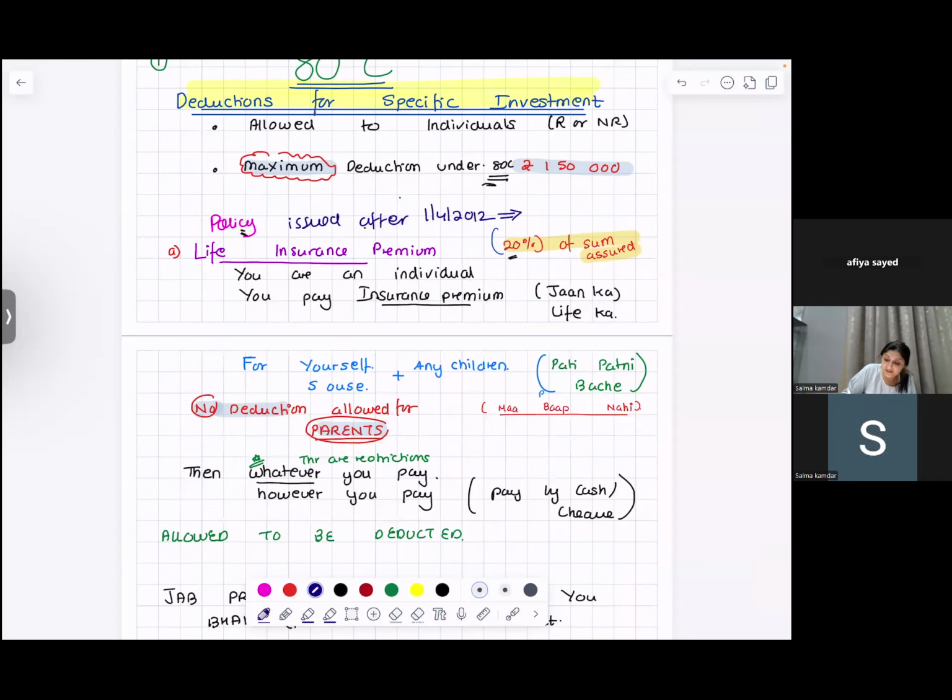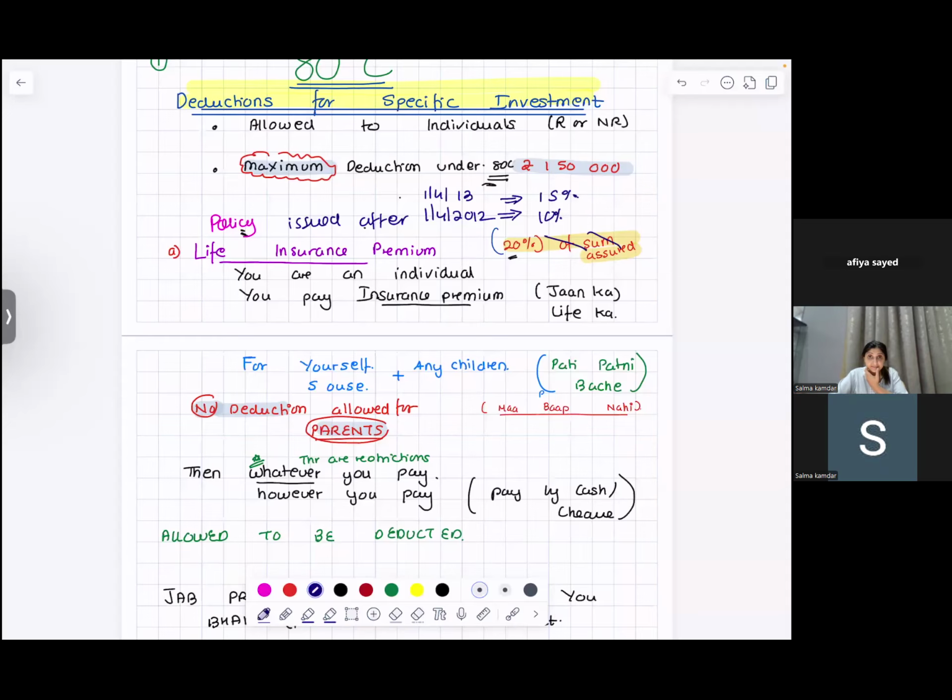Okay. If the policy is issued after 1/4/2013, then the premium should not exceed 15% of the sum assured. But this is only for disabled people or people who have severe disease. This rule is now gone 20%. 10 and 15. 10% for everyone, 15% after 2013 for disabled and people with disease. And before 2013, before 2012? 20%.